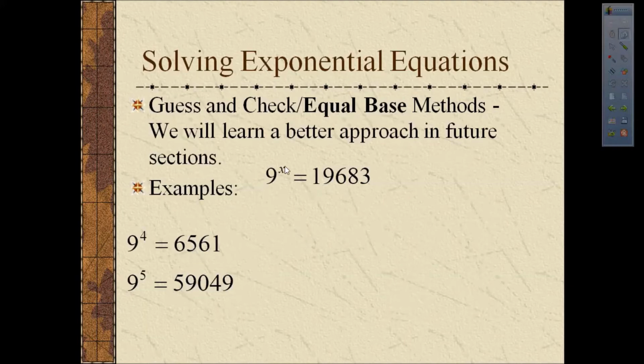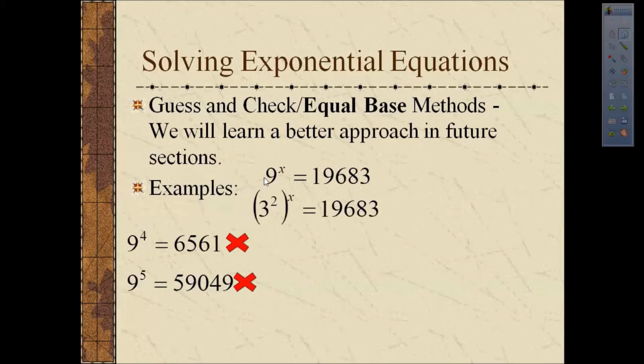The equal base method takes the base of the x and tries to write it as a power of a smaller number. So I'm going to take 9 and realize that I can write it as 3 squared. So 9 to the x is the same as 3 squared to the x. At the same time, I'm going to try to write 19,683 as a power of that smaller number. Maybe it's a power of 3. Maybe I won't skip over the correct answer when I try powers of 3.